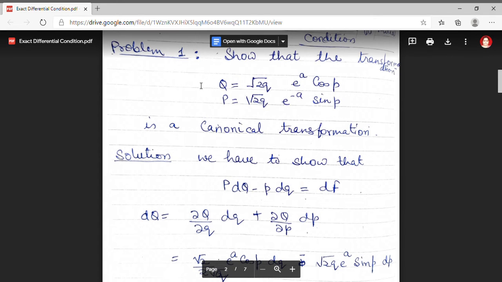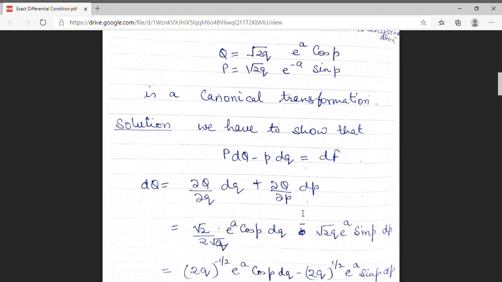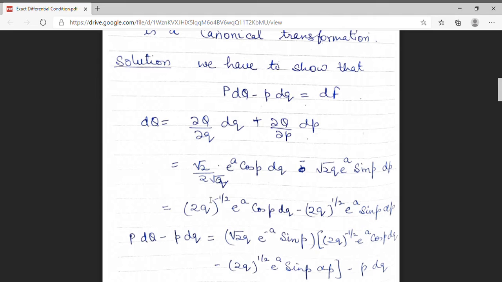Q contains two variables, small q and small p. So first of all, I am differentiating it with respect to small q, and the second term is the differential of capital Q with respect to small p. This is the value of dQ which is obtained by differentiating it.